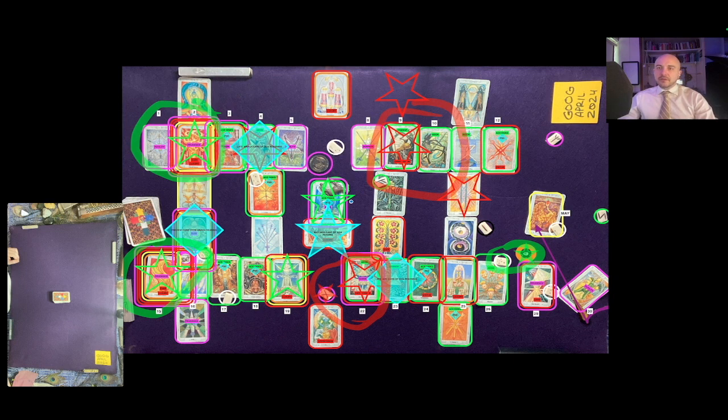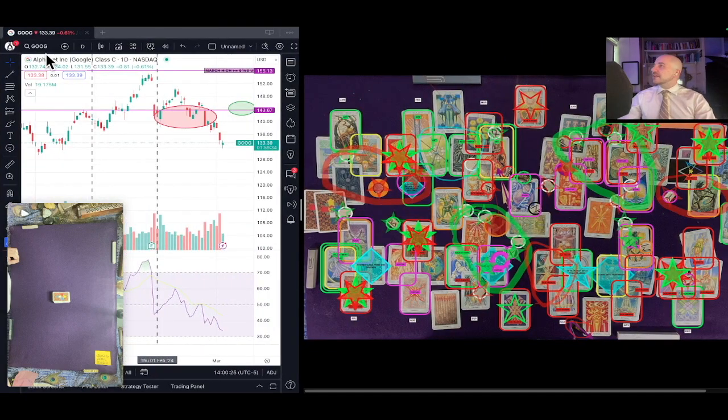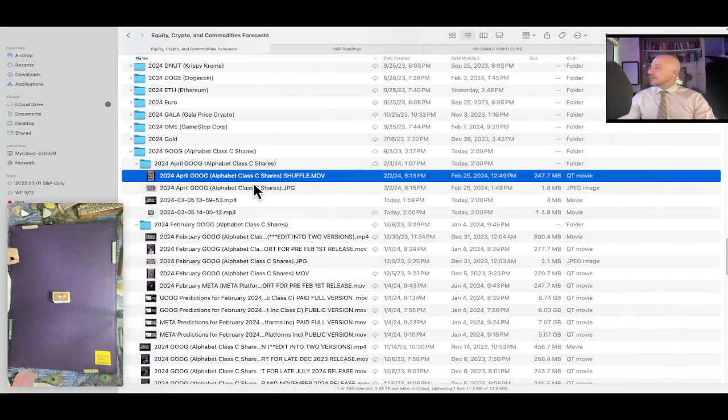This is the Alphabet 1 month overview reading for the month of April 2024. It's currently March 5th, 2024, 2 p.m. Google at the time of this reading is currently $133.39, that's USD. And the shuffle video for the April Google reading was created on February 2nd, 2024 at 8:13 p.m. Eastern time. That's this video right here in the lower left corner.